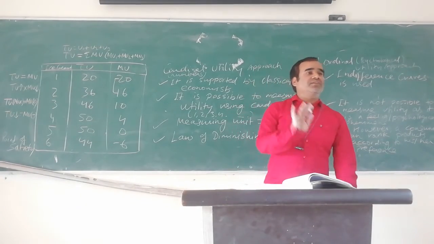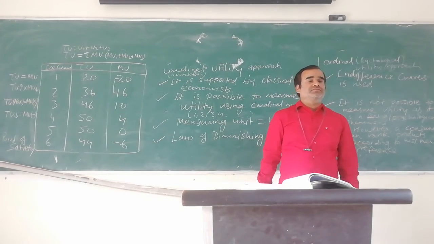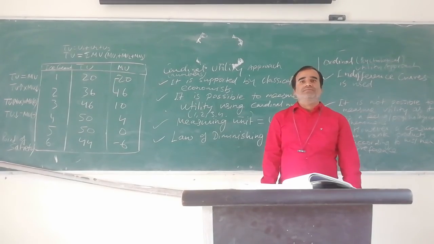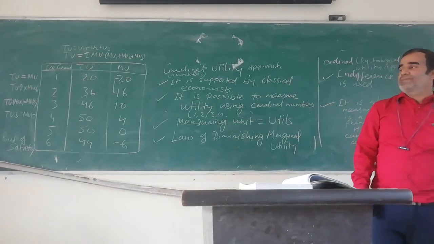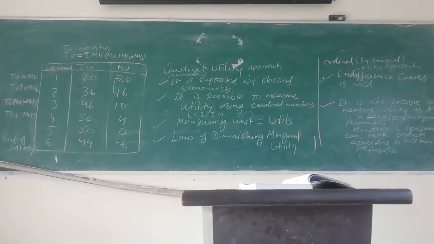But it is all the same. It's not different. Any confusion with these two equations of total utility?